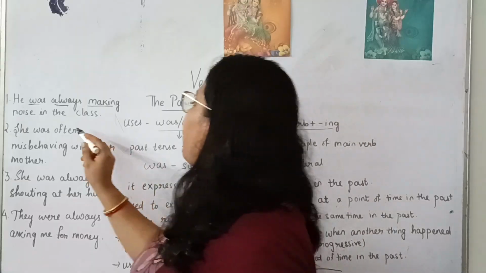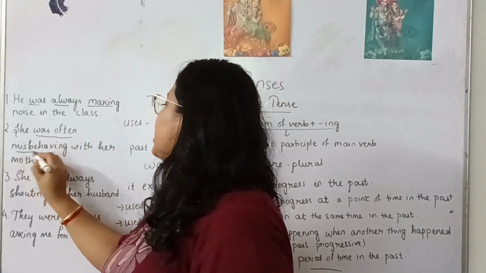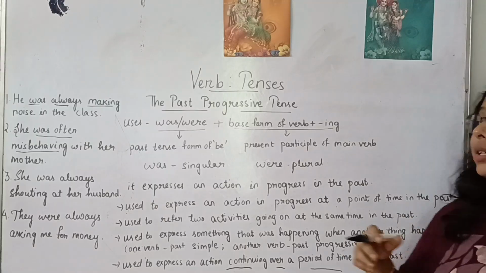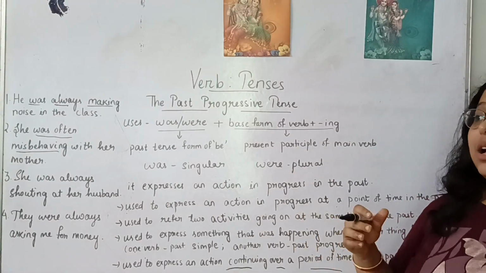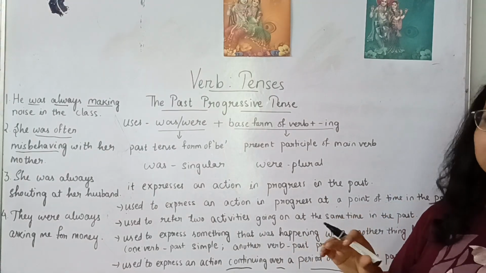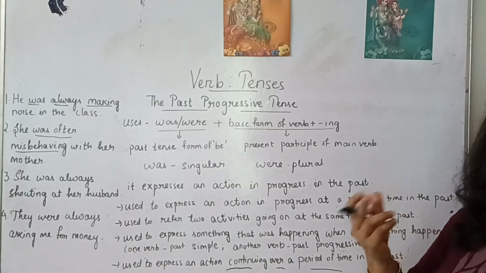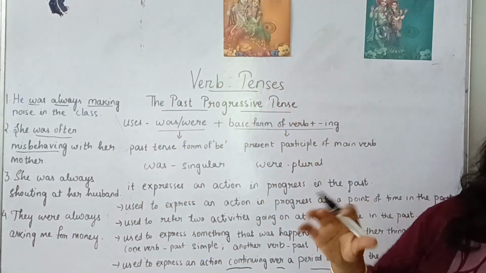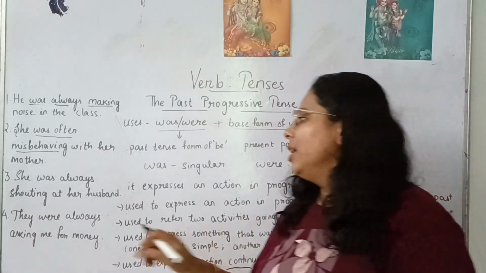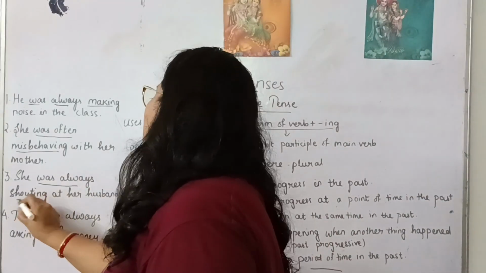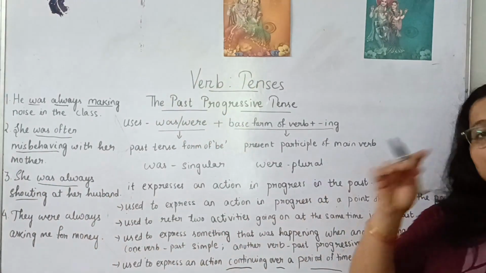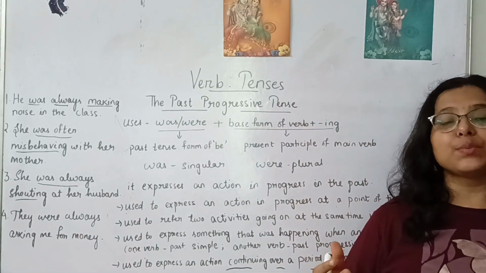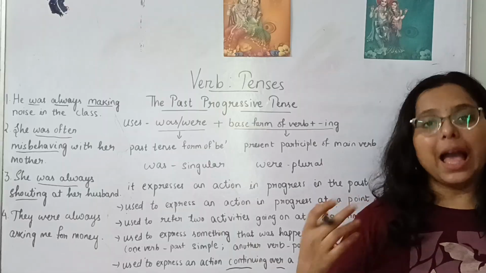So see here, she was often misbehaving with her mother. But now she has changed and she is very responsible, taking care of everyone in the family. So that is a change in her we have seen. But she used to do that in her past. She was often misbehaving with her mother. She was always shouting at her husband. That was a past action. Now she is very good with her husband and both of them are living very happily.